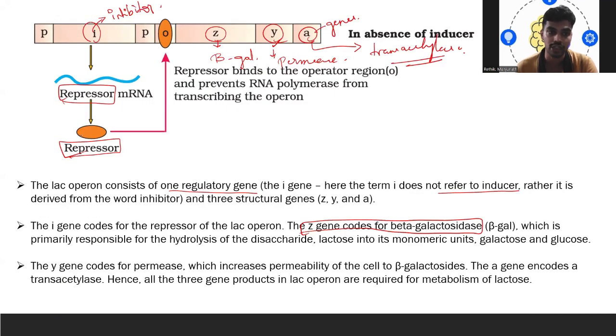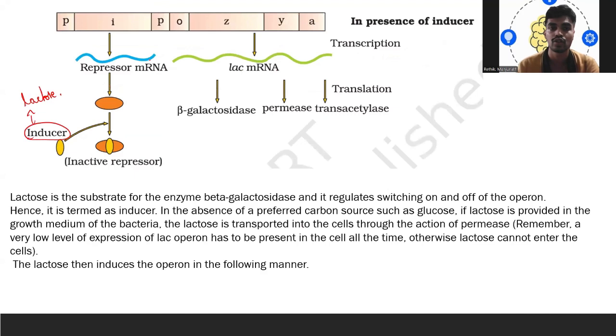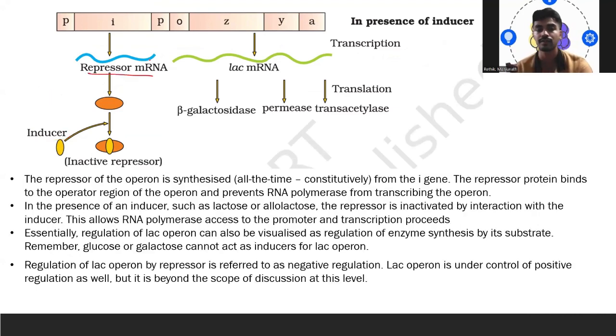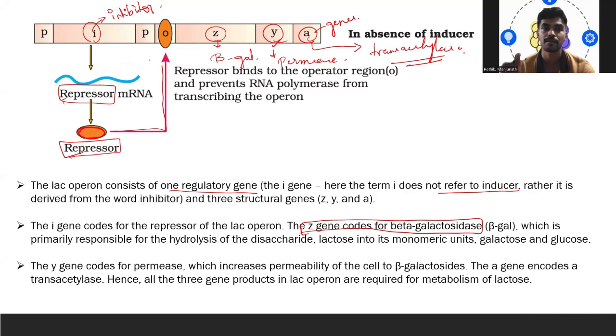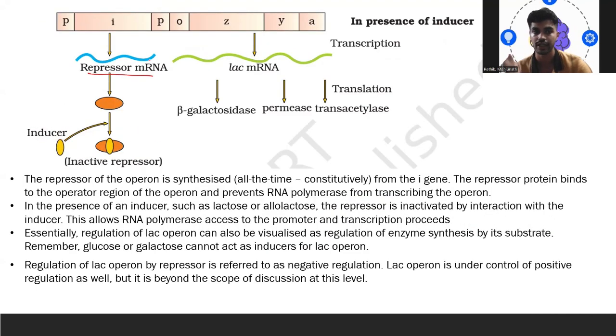So under normal condition, in the absence of inducer, the repressor is going to bind to the O region, which is nothing but the operator region. Once it binds there, you will see that there is no function going on.